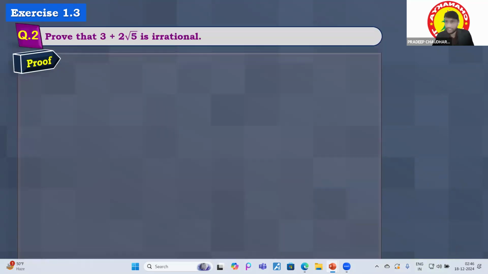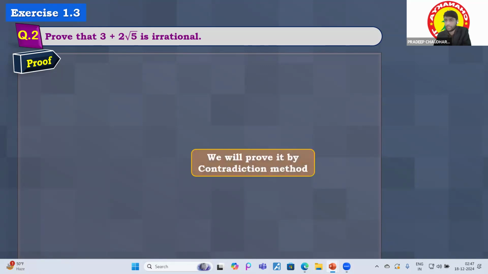Now this is another type. 3 plus 2 root 5 is irrational, right? What you have to do is, we have already proved that root 5 is irrational, in our last slide. So we will use that root 5 is irrational and we can easily find it like that. We will prove it again by the contradiction method.